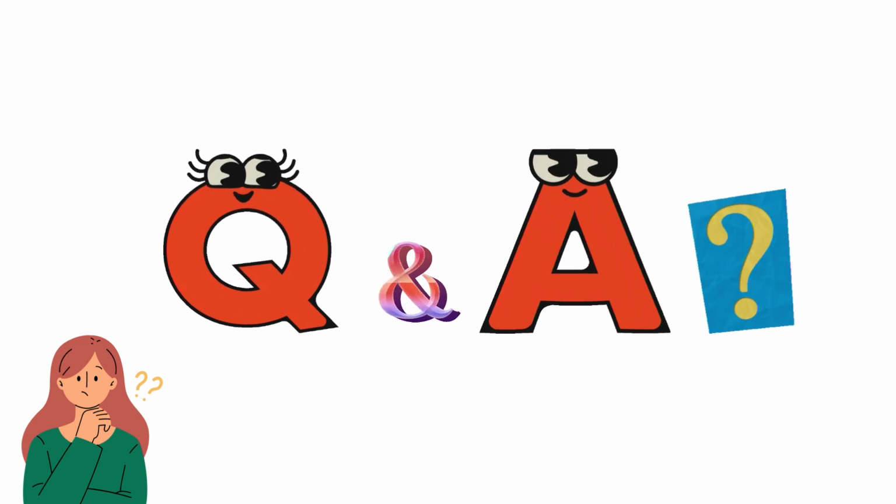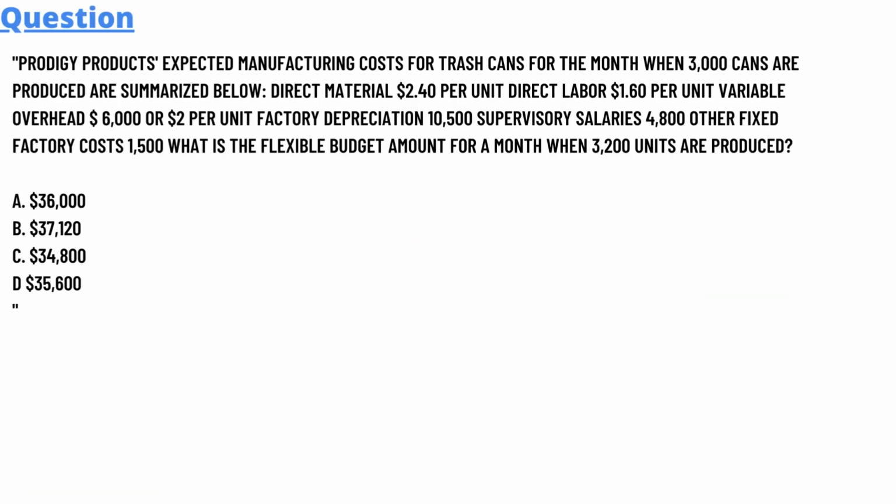So our today question is: the product's accepted manufacturing cost for the trash can for the month when 300 cans are produced is summarized below.